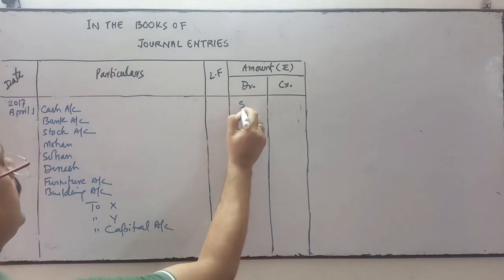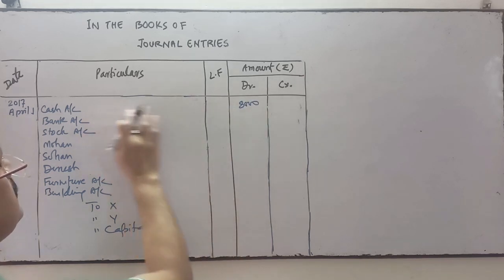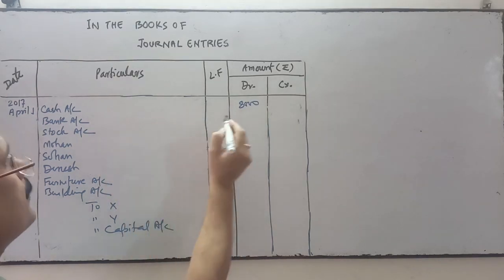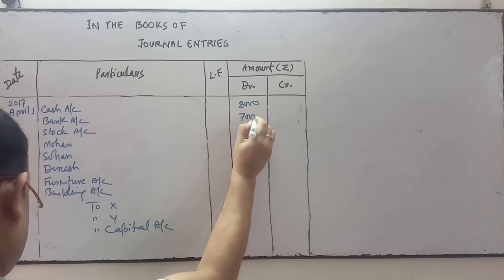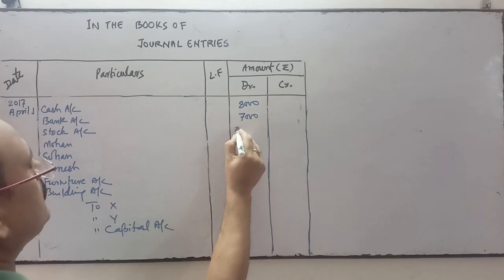Cash account debit 8,000. Bank account debit 7,000. Stock 30,000.